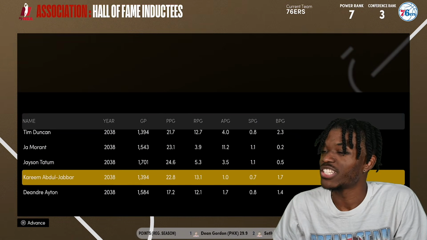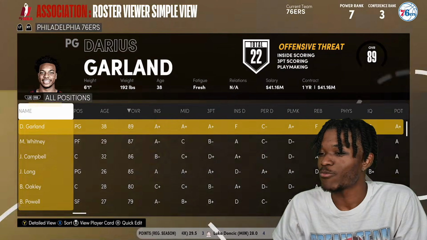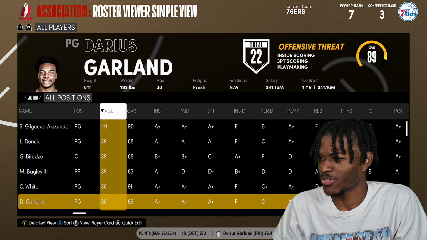Tim Duncan, Jason Tatum retired too. Tim Duncan and Kareem Abdul-Jabbar are there. So that leaves us with 7. We have 7 of our guys left, and they are the oldest in the league, other than Luka, Shea Gilgeous-Alexander, and some of these other guys. So let me show you.